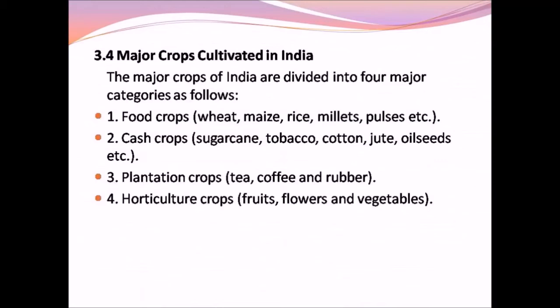The term plantation crop refers to crops which are cultivated on an extensive scale. Plantation crops are cultivated for the purpose of export. They are cultivated in large estates on hilly slopes. Some of the plantation crops are tea, rubber, and coffee. Horticulture crops. Horticulture crops refers to the cultivation of fruits, flowers, and vegetables.